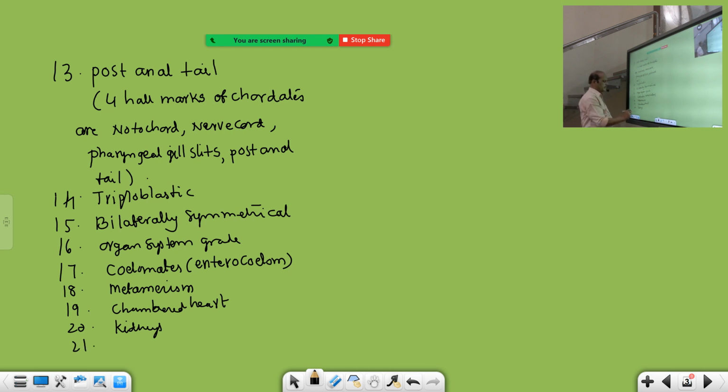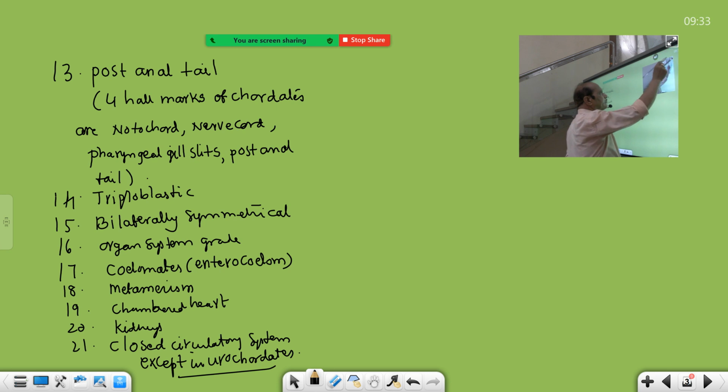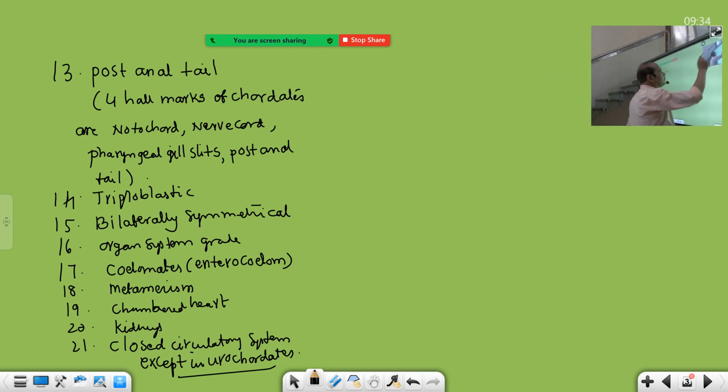Closed type of circulatory system. This is also already given, except in urochordata. Closed circulatory system. Of course, in the NCERT this exception is not given, but we know it in the academy, hence we should note it down. Except in urochordates is an understanding-type question, an additional point as far as NEET is concerned. So thus, the general characters of chordata and the classification of chordata.